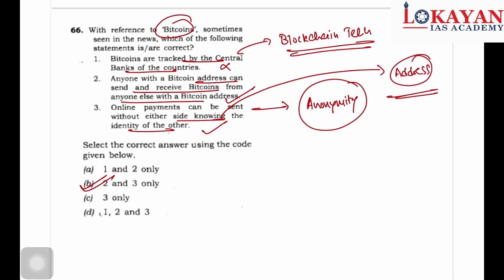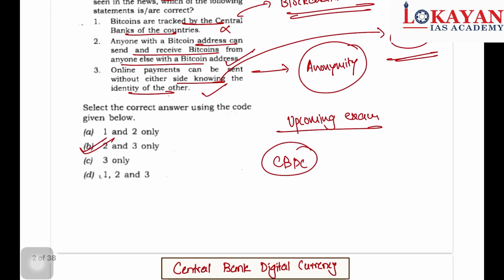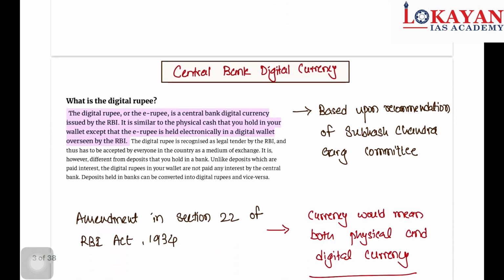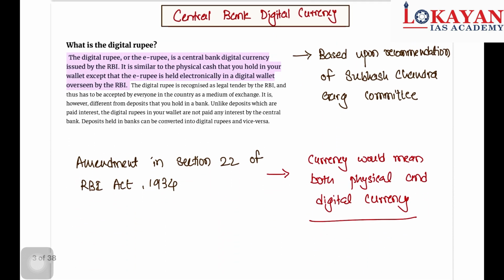Now we will discuss a very important key term from your upcoming exam point of view, and that is CBDC, that is nothing but central bank digital currency. So what is this central bank digital currency? Central bank digital currency, also known as digital rupee or e-rupee, is a central bank digital currency issued by RBI.